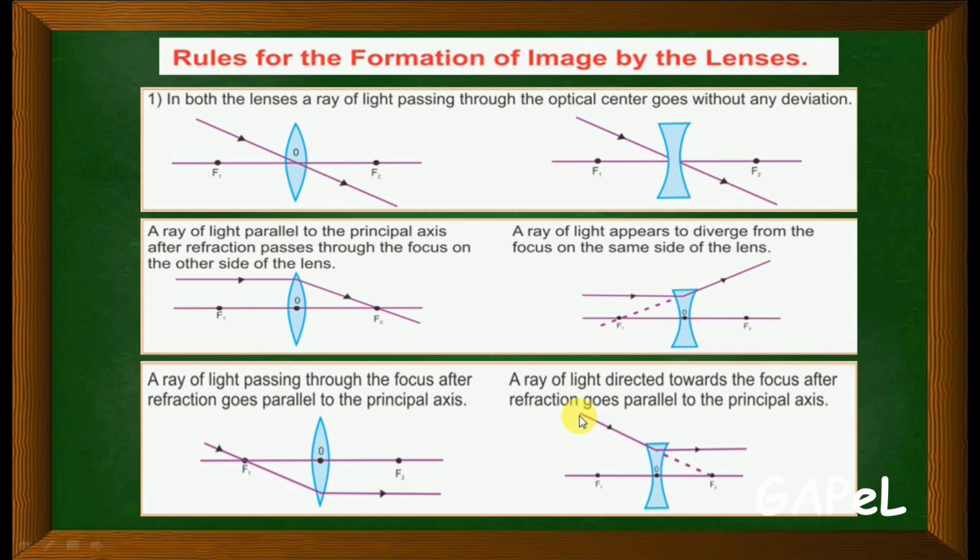Same way over here, a ray of light directed towards the focus, after refraction goes parallel. So these are the rules. Based on these rules, let's see now how the image is formed in the convex lens.